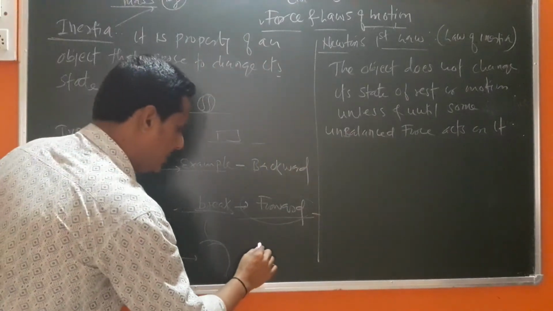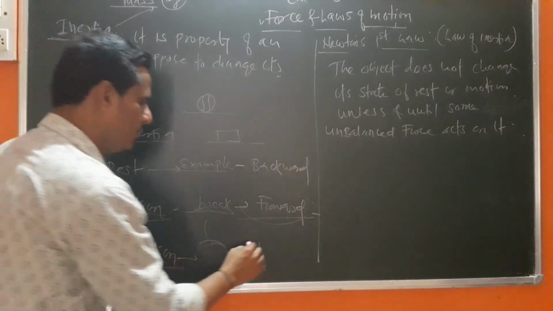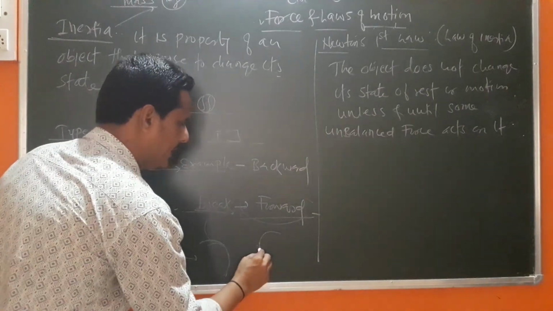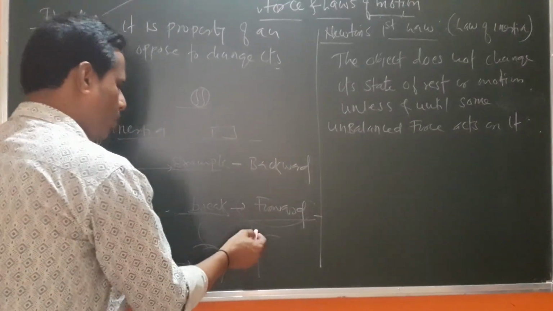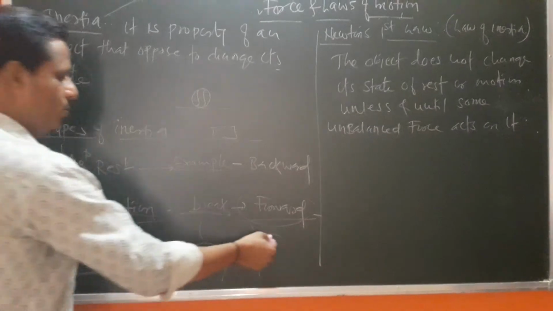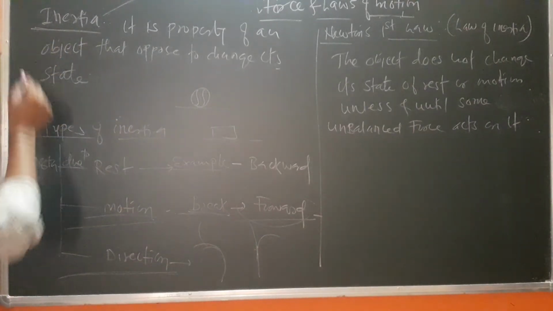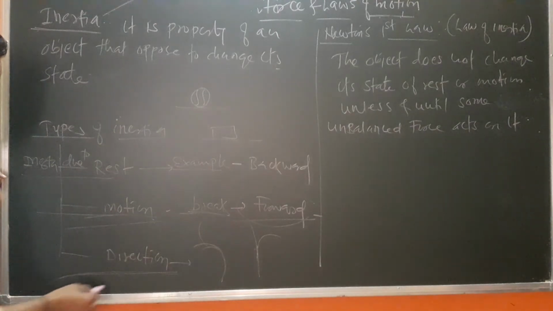See what happened, actually we are going to stay in our direction. We have an inertia of our direction. Suddenly the vehicle goes this way and we are in that direction. Getting it? So we get jerks toward the opposite direction. So that is all about inertia and its different types: inertia due to rest, inertia due to motion, and inertia due to direction.